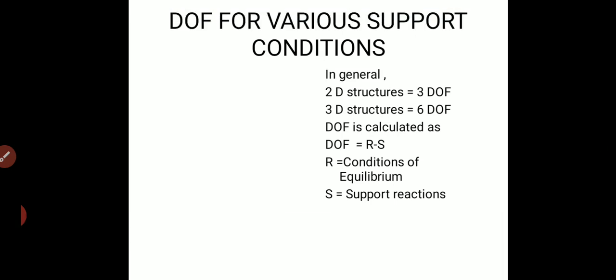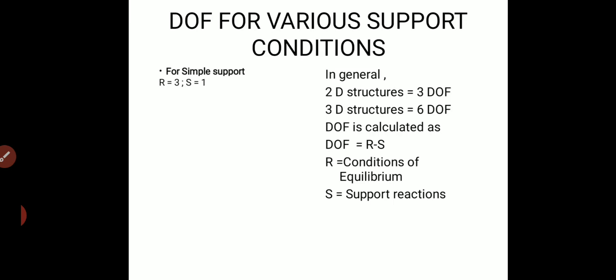Now, as I said, for support conditions, there are 4 types of supports in general. So for simple support, I am discussing the 2-dimensional case here, where r will be equal to 3. In case of a simple support, at each support you will be having one reaction, that is in the vertical direction.